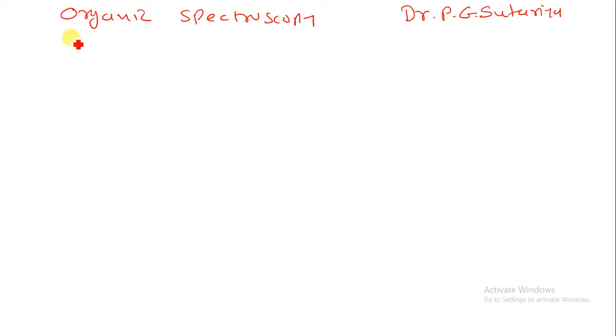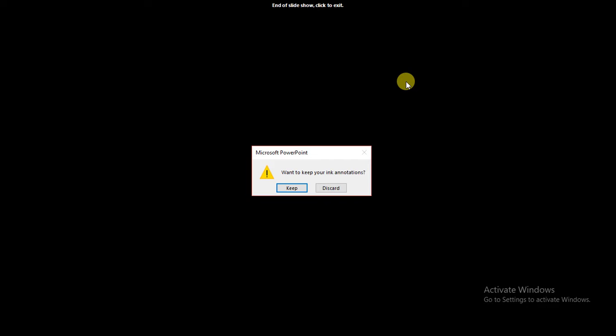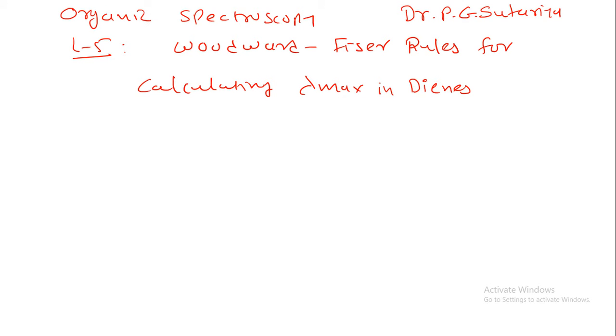Now, today we are going to learn about the Woodward and Fieser rules for calculating lambda maximum in dienes. So in today's lecture we are focusing on these rules. Let us understand what they have suggested.